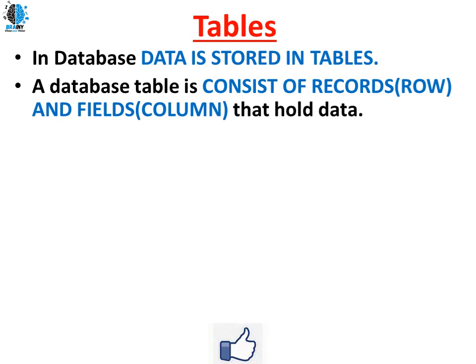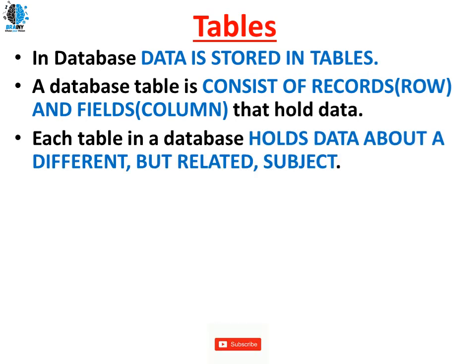In general, what is a table? A table consists of a number of rows and a number of columns. Columns are vertical, rows are horizontal. So the collection of rows and columns will be called a table. The intersection of each row and a column will be called a cell, where we are going to enter the data. So each table in a database holds data about a different but related subject.